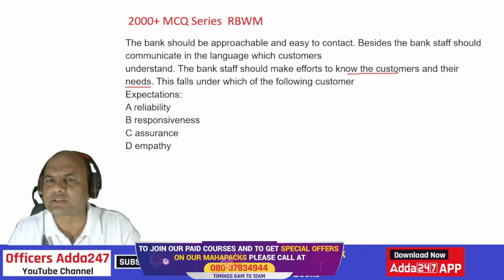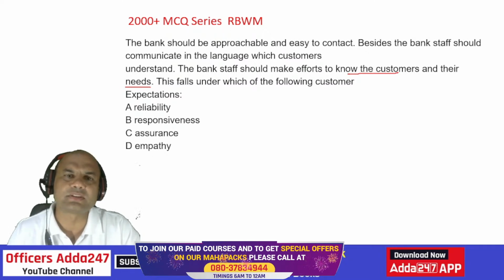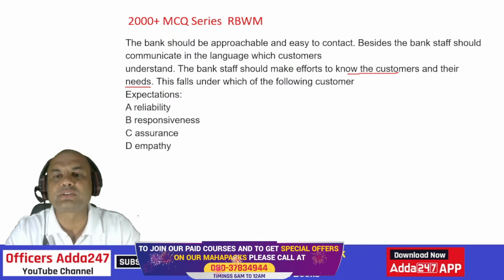Very typical answers. Here I have marked the typical points over here: know the customers and their needs. Reliability, responsiveness, assurance and empathy. Very typical. Who can give me the answer? Yeah, it is. The bank should make efforts to know the customers and their needs.